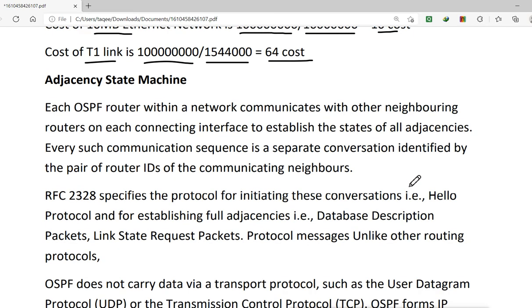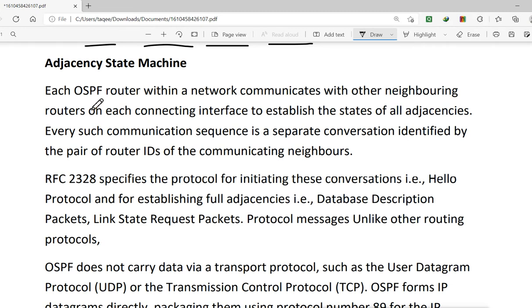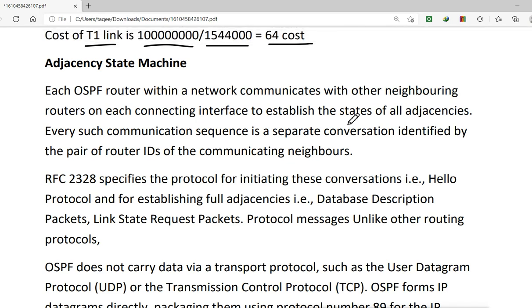Then the adjacency state machine. Now what is this? Each OSPF router within a network communicates with the other neighboring routers on each connecting interface to establish the status of all adjacencies. And every such communication sequence is a separate conversation identified by the pair of router IDs of the communicating neighbors.